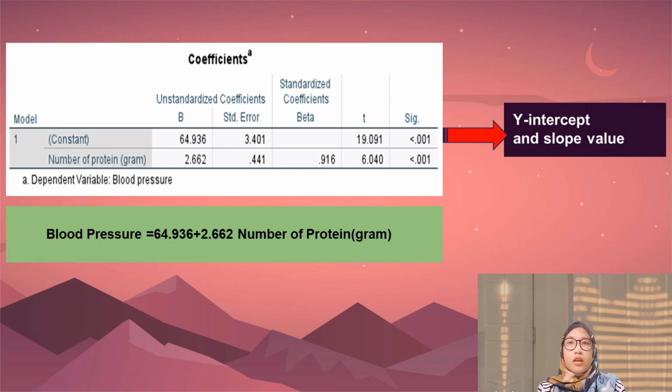In this slide we also have a linear regression equation, that is y equals a plus bx. So in this data, the linear regression equation will be blood pressure equals 64.936 plus 2.662 times number of protein in grams.